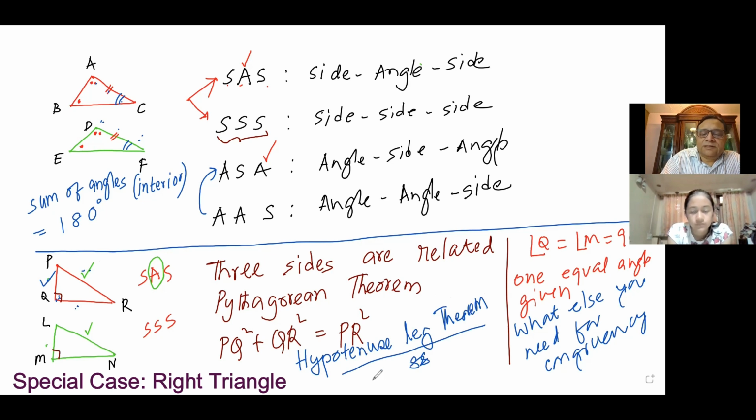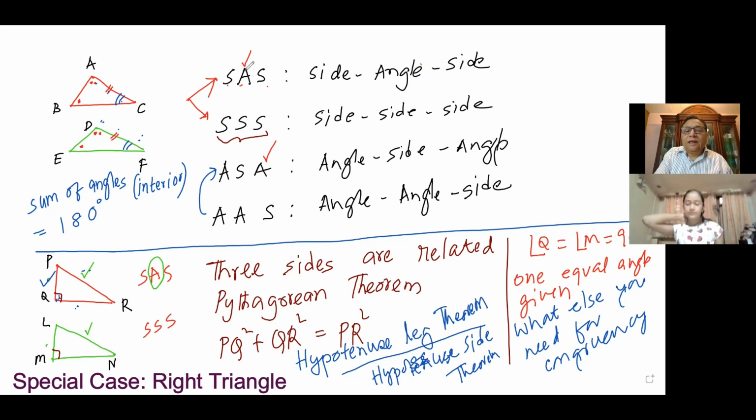As I think it's written in your book, hypotenuse side theorem. Is that clear? You could say theorem or condition. But if you write all these terms, then it is basically ASS. But ASS is not congruent.